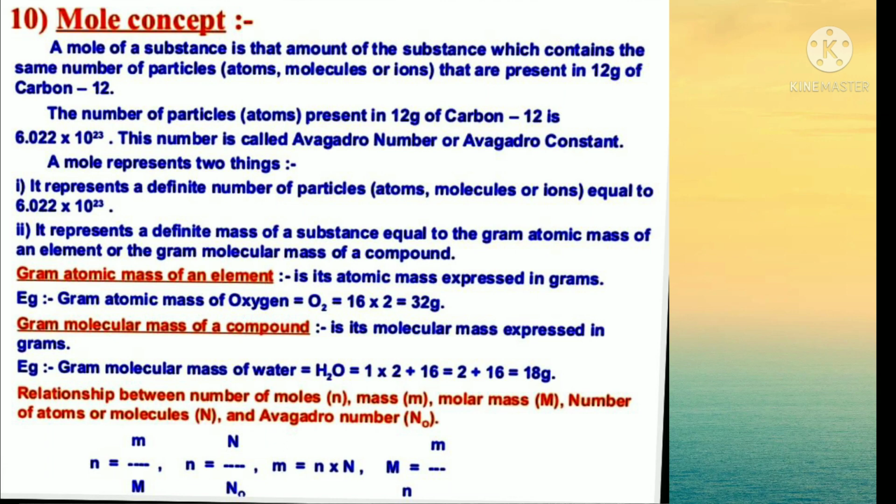Gram atomic mass of an element is its atomic mass expressed in grams. Example, gram atomic mass of oxygen O2 is equal to 16 into 2 is equal to 32 grams. 16 is the atomic mass and 2 is for the 2 atoms of oxygen. Gram molecular mass of a compound is its molecular mass expressed in grams. Example, gram molecular mass of water H2O is 1 into 2 plus 16.